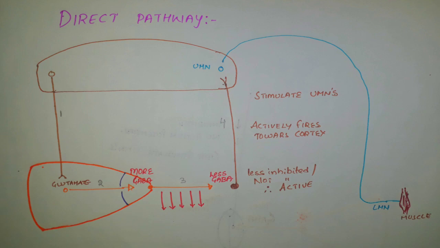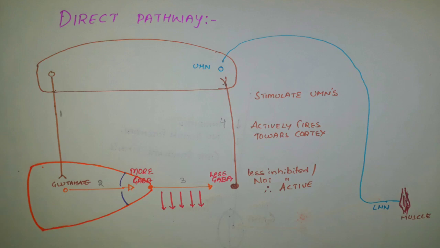As glutamate is a stimulatory neurotransmitter, it initiates the calcium influx when it binds to the cell bodies of the striatopallidal fibers, and the striatopallidal fibers get activated or stimulated.